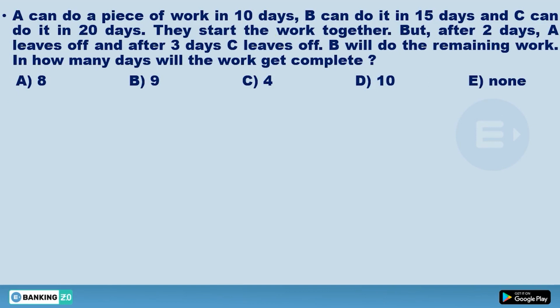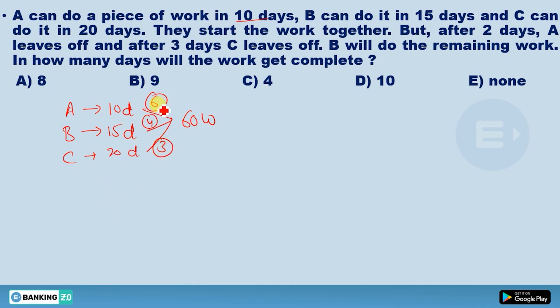So see in this question, A can do a piece of work in 10 days. B can do in 15 days. Now C can do in 20 days. So what is the LCM? LCM would be 60. Now this would be 6 work per day, this would be 4 work per day, and this would be 3 work per day. So these are efficiency of A, B and C.